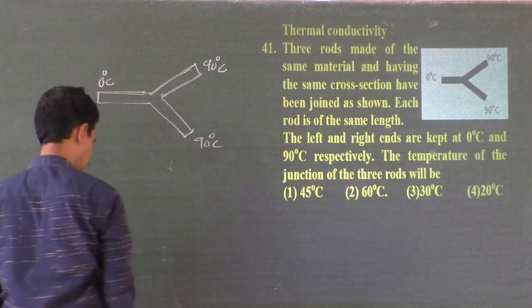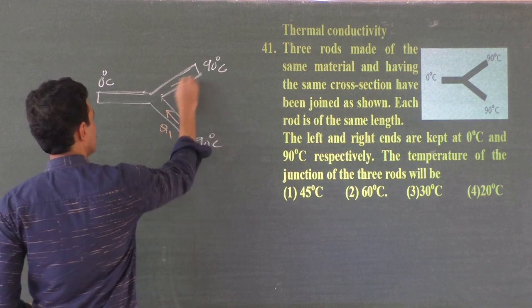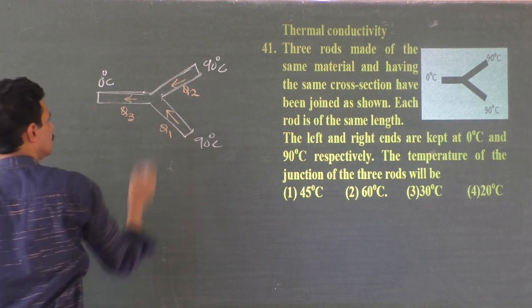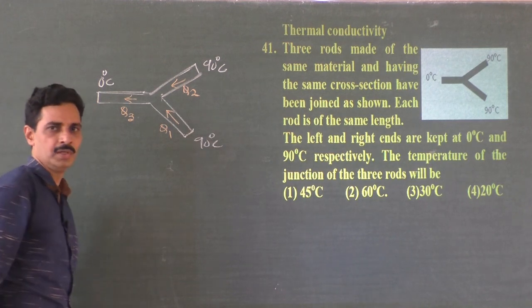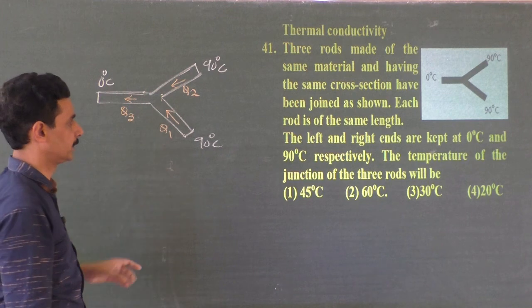Okay. So heat energy must flow in this direction. Like this say Q1, like this say Q2 and like this say Q3. Q3 should be the sum of Q1 and Q2 because heat energy should add up and should move from higher to lower temperature.